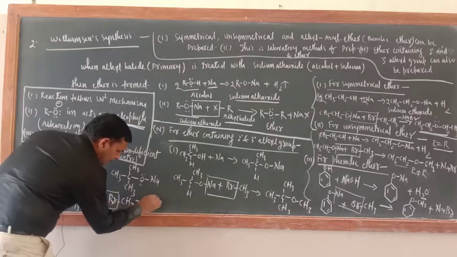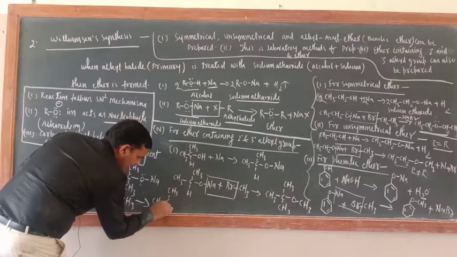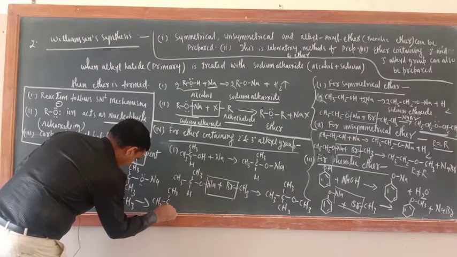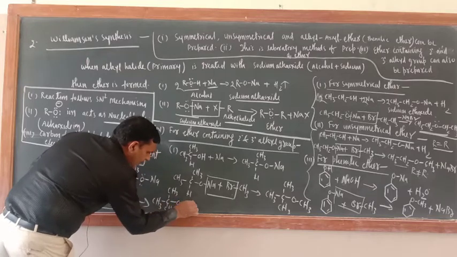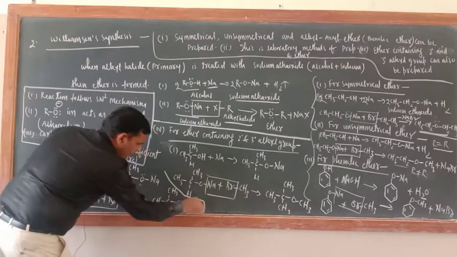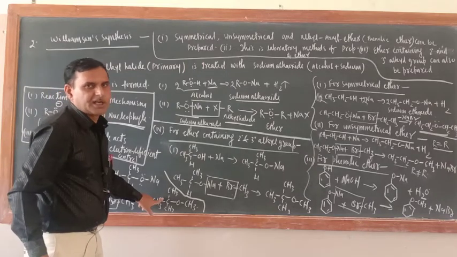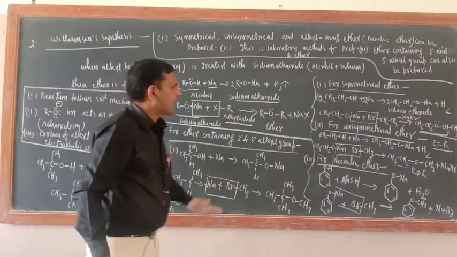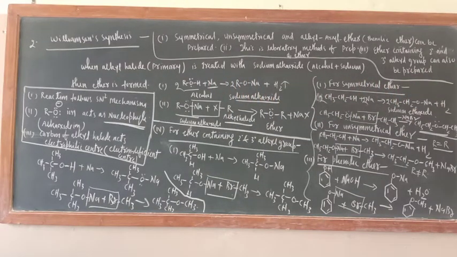NaBr will come out, and here (CH3)3C-OCH3. Okay, have you got this one or not? See, this is an ether containing a 3 degree alkyl group. So this is all about the Williamson synthesis. This is a versatile method, and I hope that you understood.